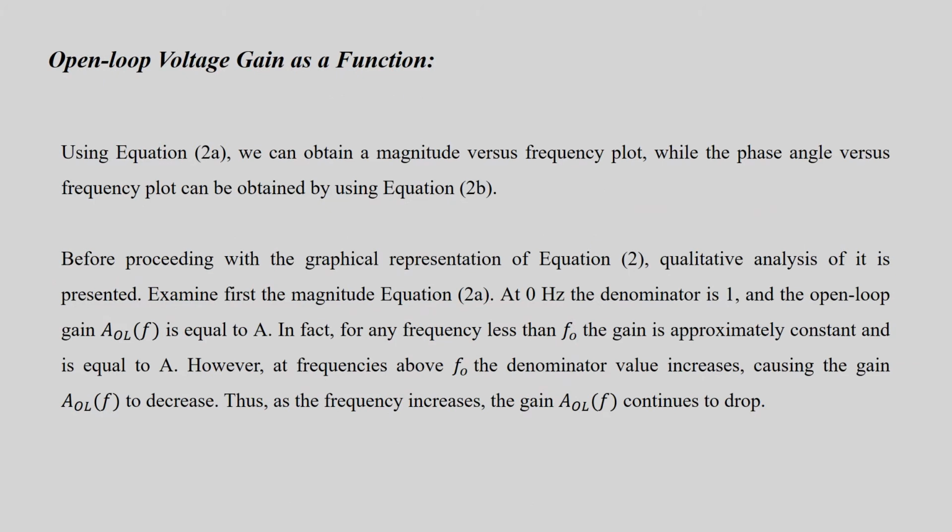Now using these two equations, we can plot the magnitude versus frequency plot and the phase angle versus frequency plot. Before proceeding to the graphical representation, a qualitative analysis is presented. At 0 Hertz, the denominator is 1 and the open loop gain is A, which we already know.